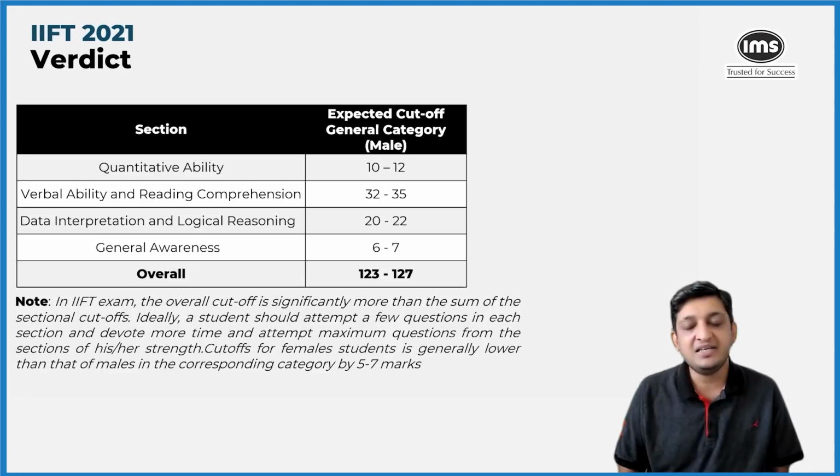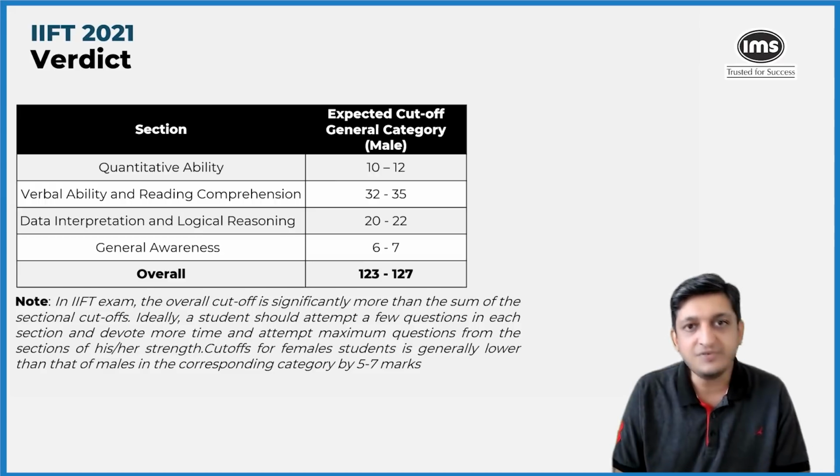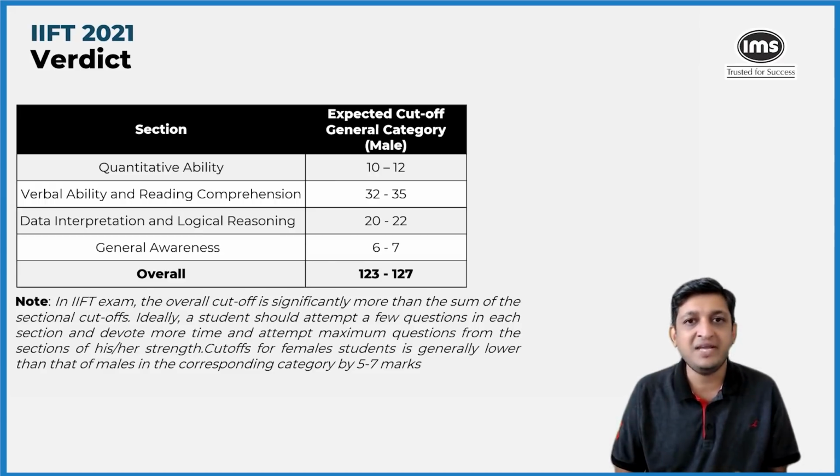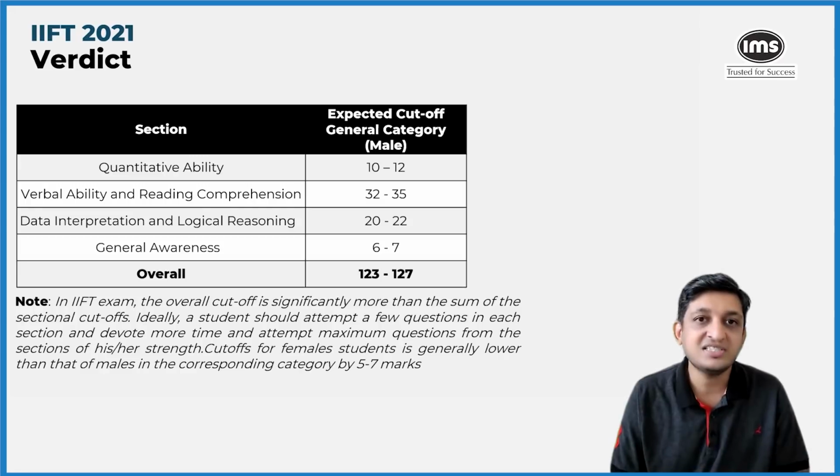But looking at the pattern and the past couple of years of tests, 123 to 127 is definitely achievable, considering that this is a single institute test. If you look at the sectional cutoffs, of course, the sectional cutoffs are bare minimum. In some cases, we have seen that people with around 50 to 60 percentile in a section are also considered to be the benchmark for sectional cutoffs.